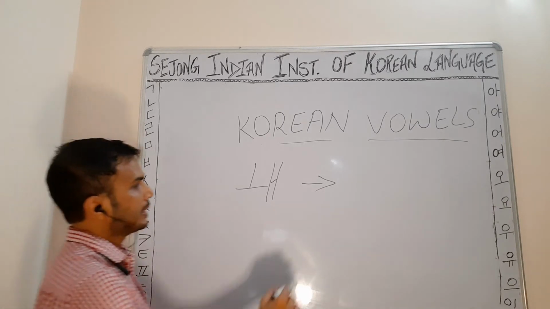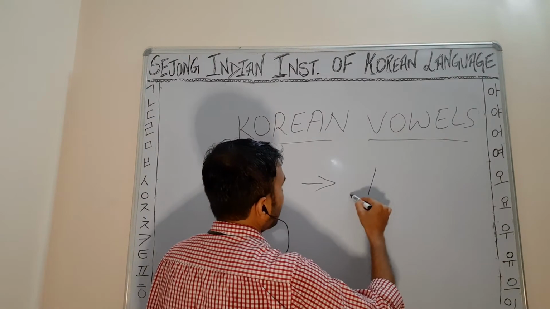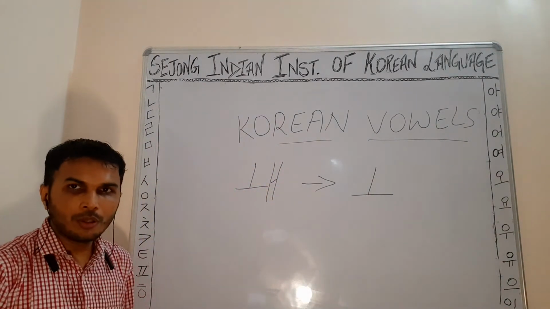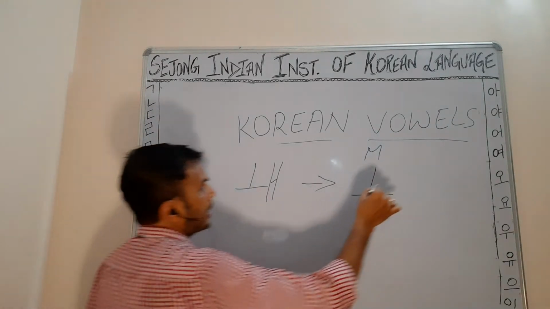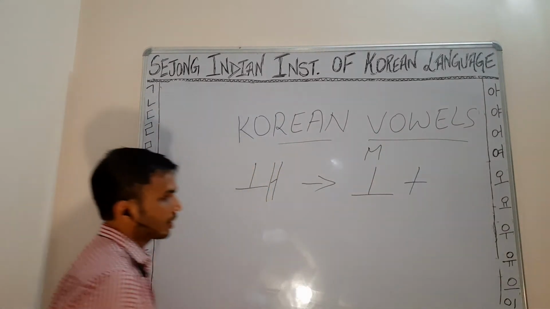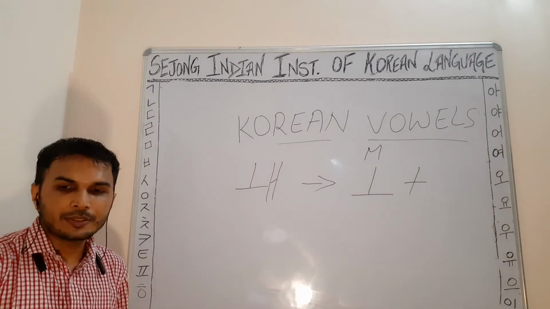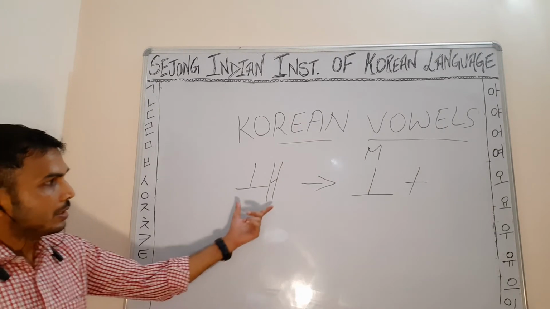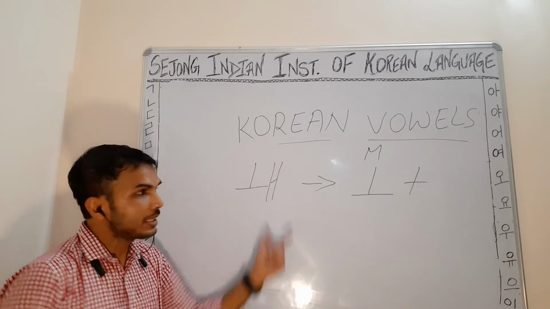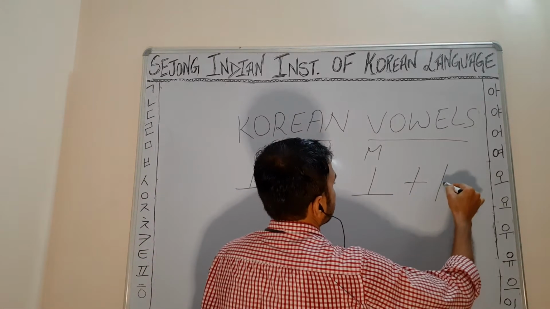Yes. So it is the O vowel. O we know is a monophthong. And the second one that we had just learned in today's class is A. A is a diphthong, right?